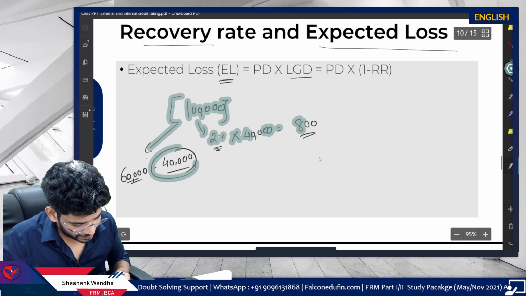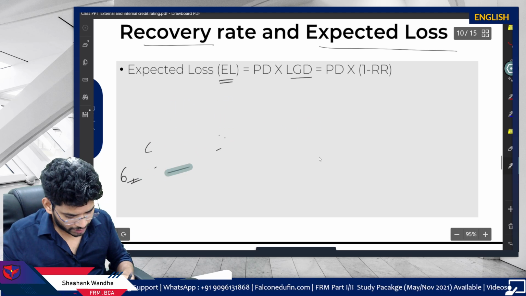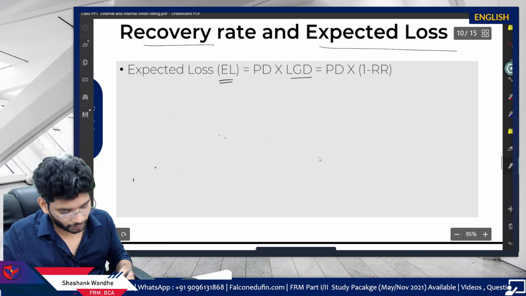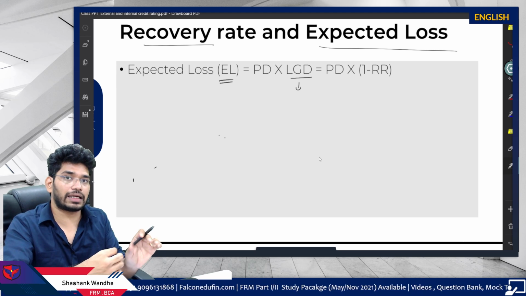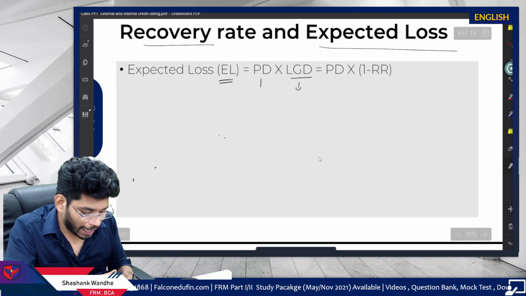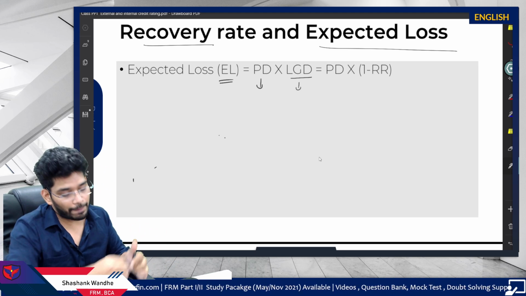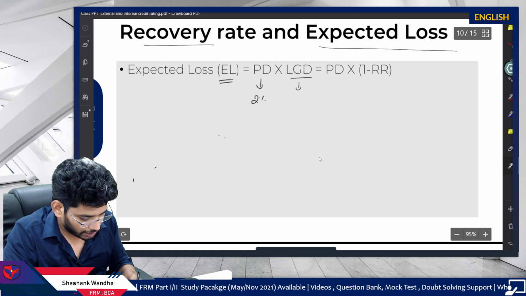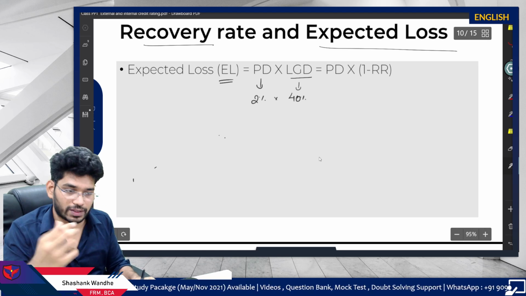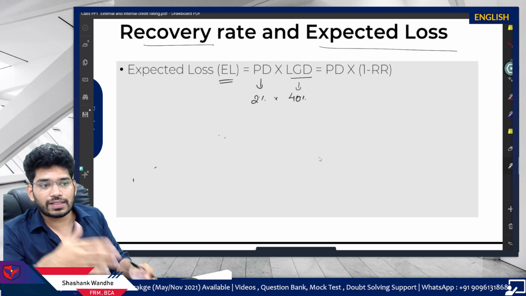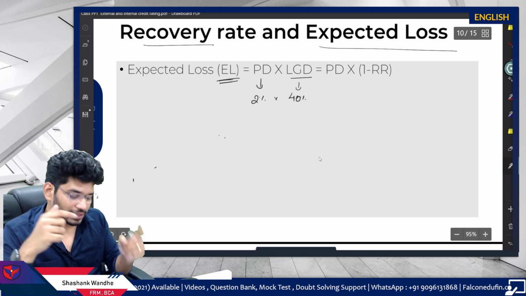The first format is the probability of default. Now you should not question why we are multiplying the probability of default with the loss given default. The loss given default is the loss you will incur in case of default, and the probability of default is the probability that this loss given default will happen. So 2% multiplied by your 40% is the loss, right? Which is a simple calculation, easy. This will become your expected loss in percentage format.